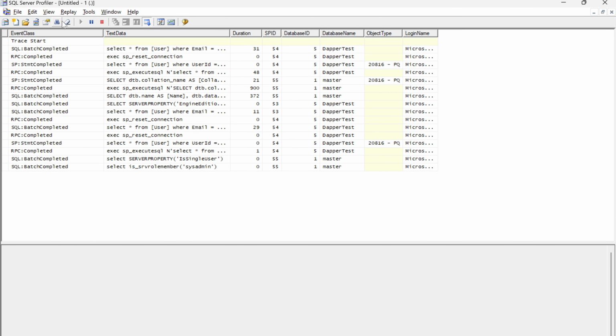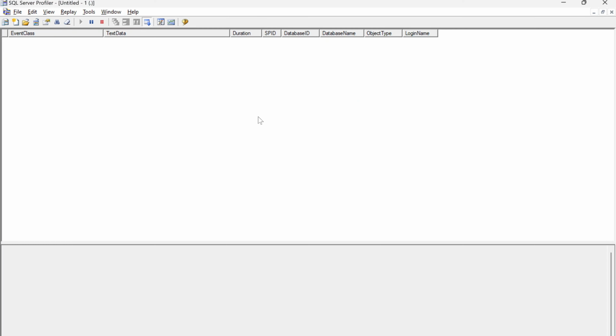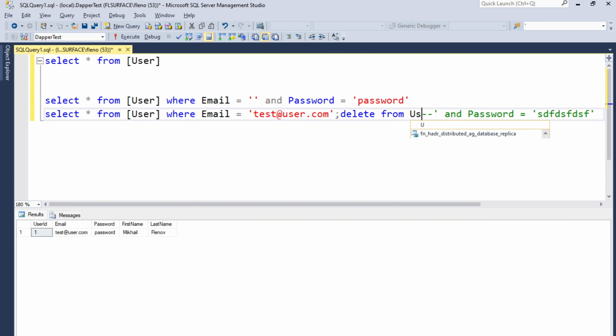We can do a lot of stuff. It depends on the permissions, and I still see developers use credentials with too high permissions, where the user can execute something like drop database. Sure, we can do even something like that. A hacker can add a semicolon and create one more query, delete from user, for example.